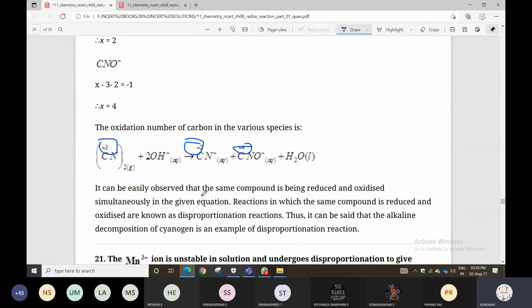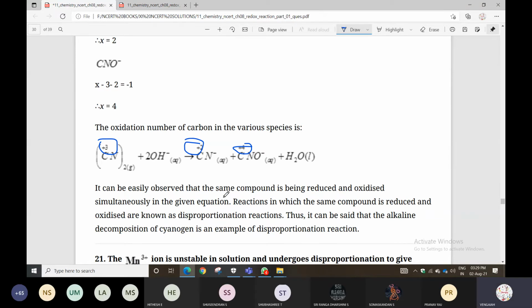So it can easily be observed that the compound is being reduced and oxidized simultaneously. A reaction in which the same compound is reduced and oxidized is known as a disproportionation reaction.